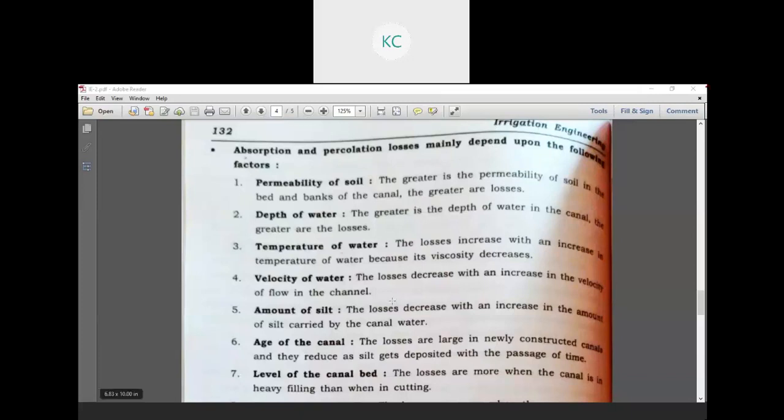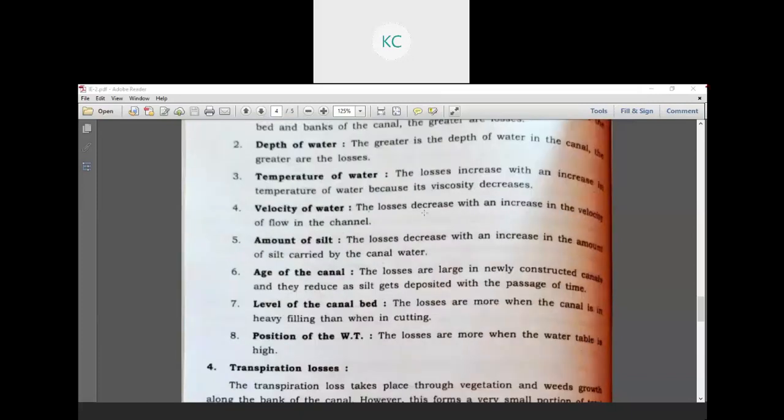Velocity of water: the losses decrease with the increase in the velocity of the flow in the channel.